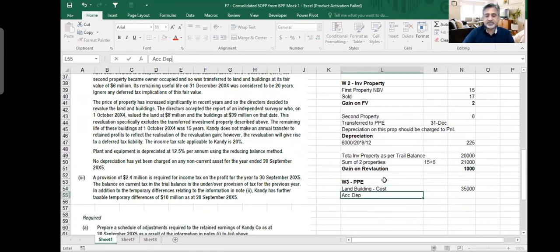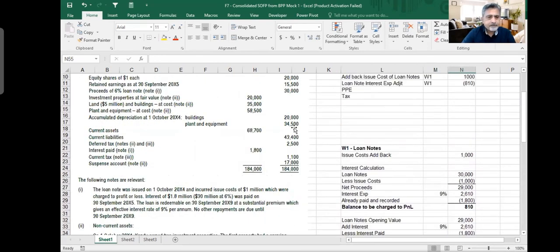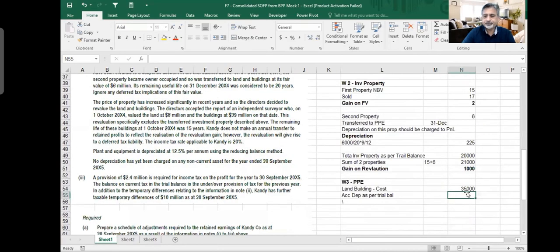Accumulated depreciation as per trial balance, which is 15 or 20? 20 million. So I can say that our net book value is 15 million.